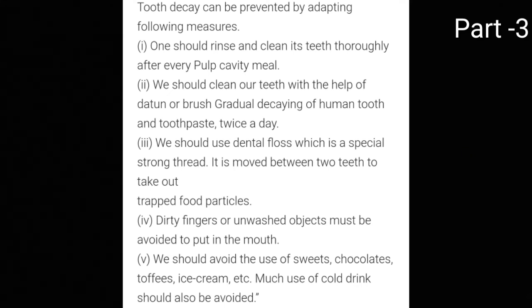Third, we should use dental floss, which is a special strong thread. It is moved between two teeth to take out trapped food particles. Dirty fingers or unwashed objects must be avoided in the mouth. Then we should avoid the use of sweets, chocolates, toffees, ice creams, etc. Much use of cold drinks should also be avoided if you want your teeth to be in proper condition.